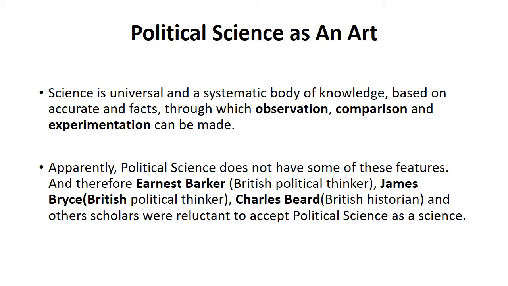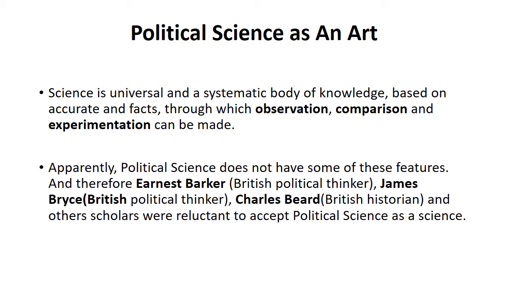Now, let's check what political science as an art actually is. So, science is a universal and systematic body of knowledge based on accurate facts, through which observation, comparison, and experimentation can be made. Yesterday, in the previous video, we also talked about science.